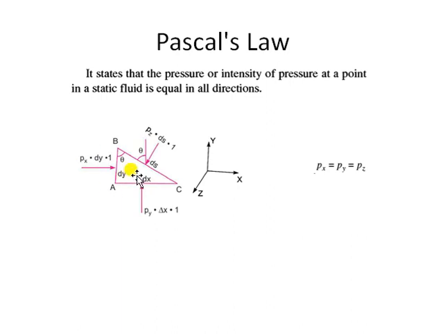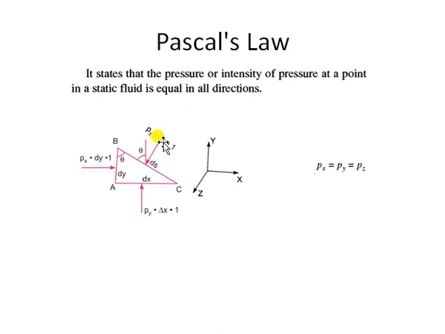On this fluid particle, suppose this fluid particle is among different fluid particles also. So all the fluid particles are exerting pressure force on this particle from different directions, let's say from x direction, y direction, and z direction. If the pressure is exerted on this fluid particle from different directions, what Pascal's law suggests is the pressure from different directions should be the same. Like in the x direction the pressure is px, in the y direction the pressure is py, in the z direction the pressure is pz.